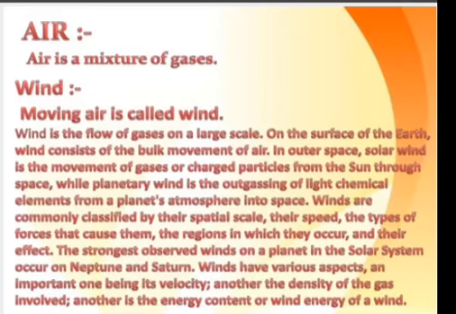Winds are commonly classified by their spatial scale, their speed, the types of forces that cause them, the region in which they occur, and their effects. The strongest observed winds on a planet in the solar system occur on Neptune and Saturn. Winds have various aspects, an important one being their velocity, another the density of the gas involved, and another the energy contained, or wind energy, of a wind.